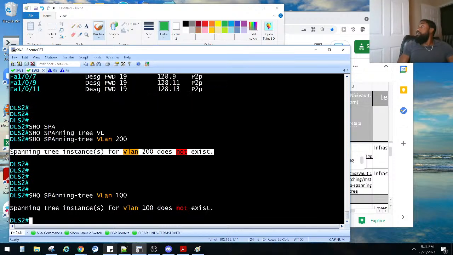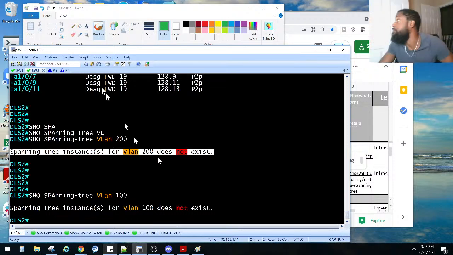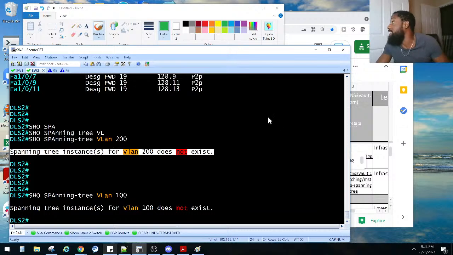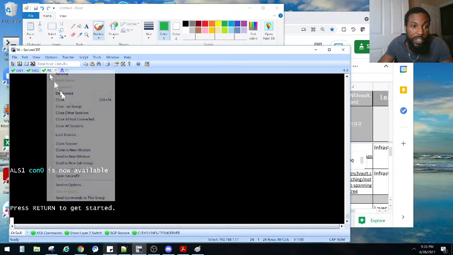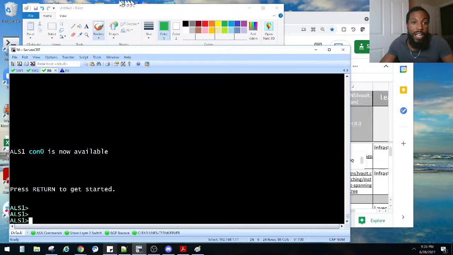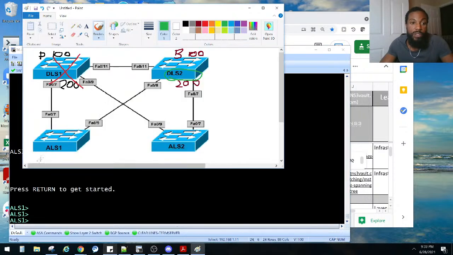So I'm going to move on to Task 4. We only have 5 tasks here, so we're almost done. Configure spanning tree on switches ALS1 and ALS2 as follows. So I'm going to go to ALS1. That's ALS1 right there. I'm going to move it over so that way we know. So right now we're going back to this switch right here. There's ALS1. And he said, what he said.